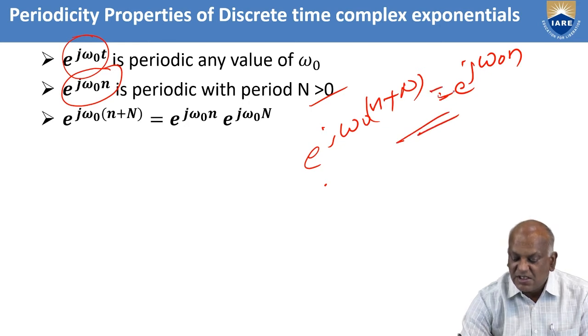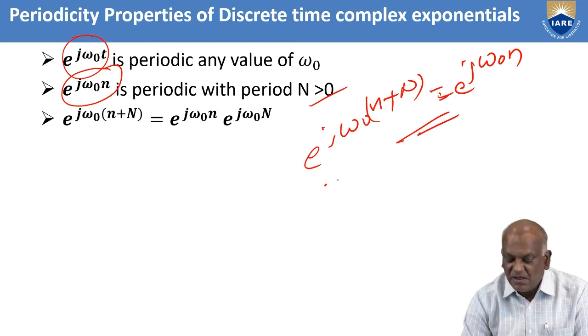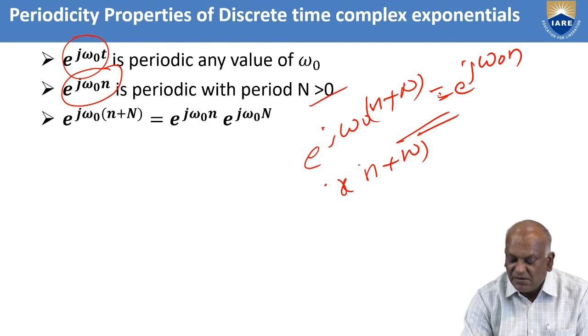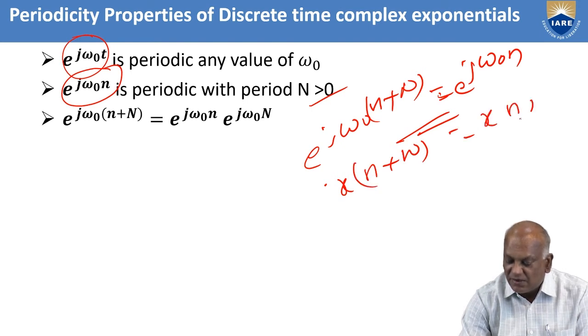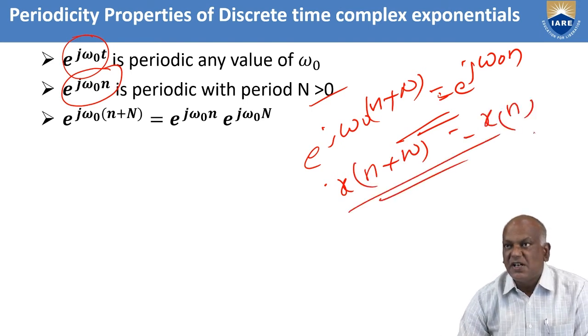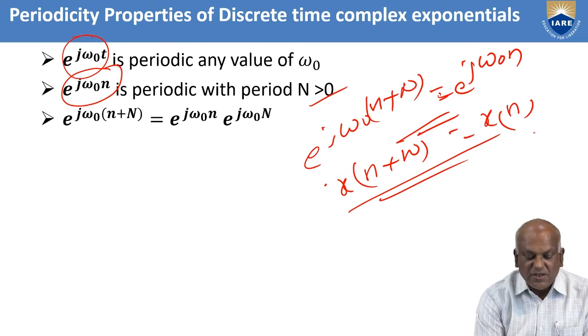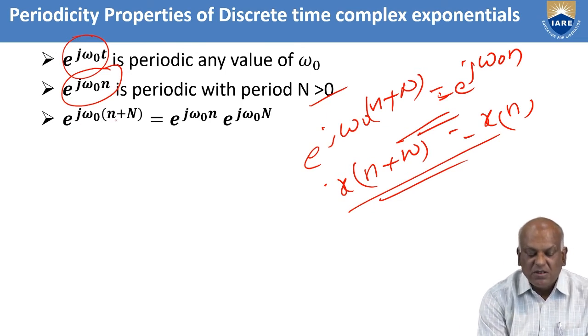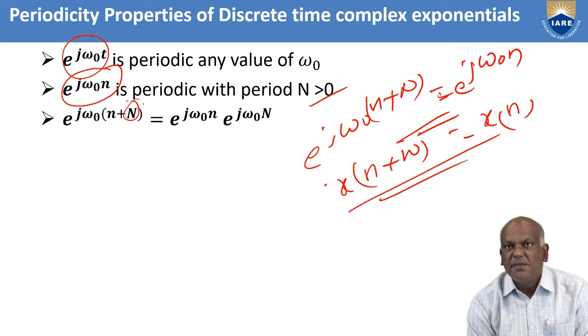When this condition is satisfied, it is nothing but x of n plus capital N equals x of n. This is the condition for periodicity, where capital N is the period of the periodic sequence.